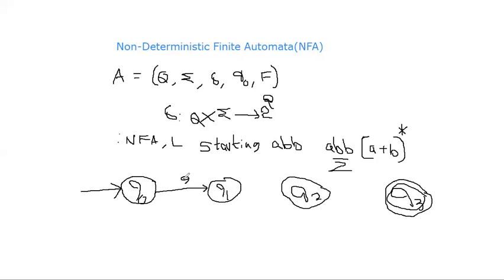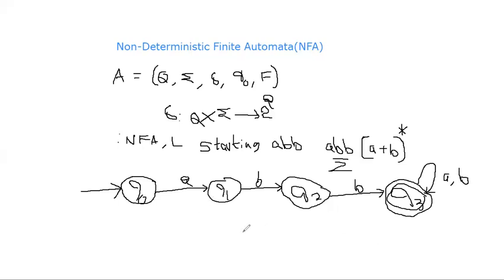A, B, B. Now this is the simplest string. After that, any number of A's or B's in the string must be accepted, because through ABB the machine reaches the acceptance state. After that, your machine should accept any number of A's and B's, in any combination.